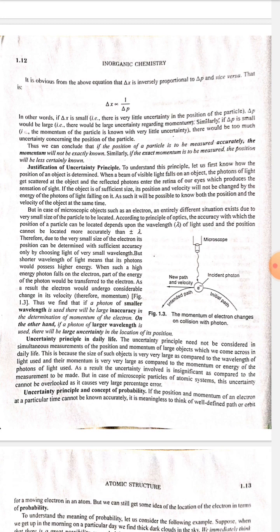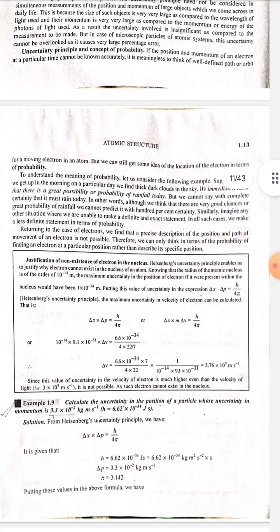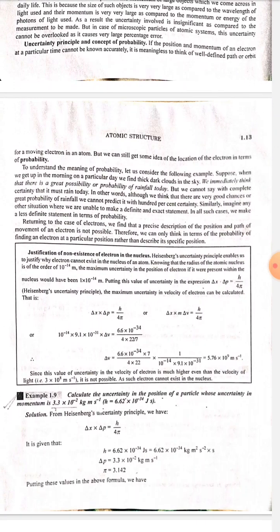Uncertainty principle and concept of probability. If the position and momentum of an electron at a particular time can't be known accurately, it is meaningless to think of a well-defined path or orbit for a moving electron in an atom. But we can still get some idea of the location of the electron in terms of probability.